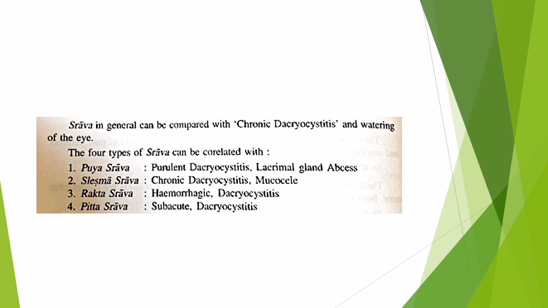Usually we can compare Jalasrava with watering of eyes or hyperlacrimation. All other varieties we have to compare with dacryocystitis, different types or different stages of dacryocystitis, like Puyasrava and all. We are comparing with different stages of dacryocystitis, chronic dacryocystitis. And Jalasrava we can compare directly with watering of the eye or hyperlacrimation.